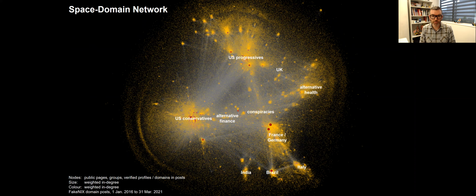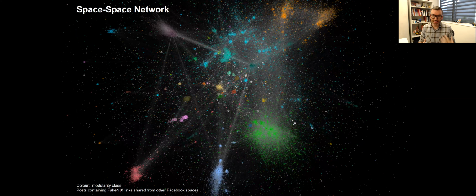We're also looking at other kinds of sharing practices, and this is Facebook pages or entities, such as groups, sharing other Facebook entities. So this kind of space-to-space network gives us an idea about how there are interlinkages happening within the Facebook ecosystem. What you're seeing here is a community detection to locate these kinds of communities that are sharing each other's content.